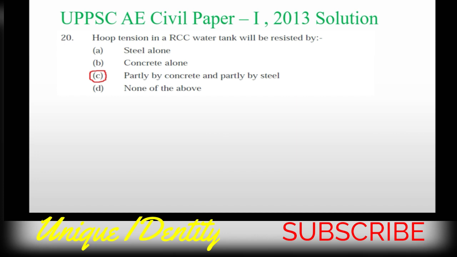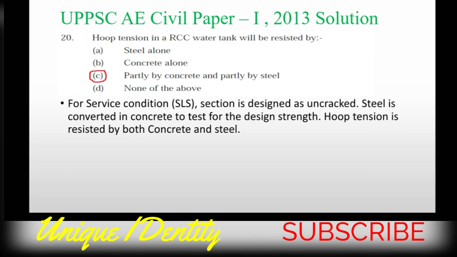Next, question number 20. This is a very good question. Please listen carefully. Question may be asked from this also. Hook tension in RCC water tank shall be resisted by steel alone, concrete alone, partly by concrete partly by steel, none of the above. I am first explaining that there are two conditions. One is SLS, that means service limit state condition, and one is ULS, that means ultimate limit state condition.